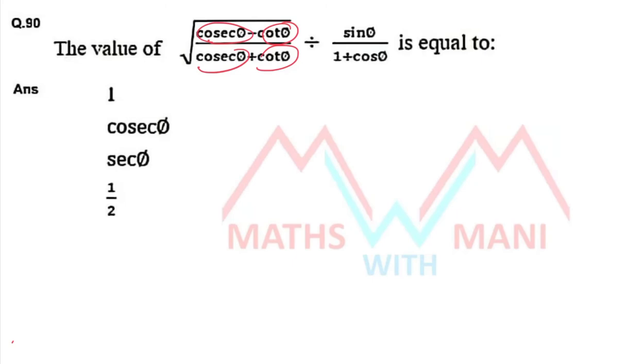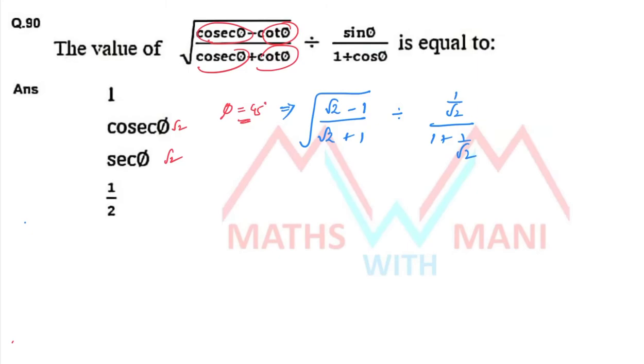If I take phi equal to 45, cosecant 45 is root 2, secant 45 also root 2. We'll check whether the option is root 2 or 1 or 1 by 2. If I take phi equal to 45, cosecant 45 is root 2, so root 2 minus 1 by root 2 plus 1 under root, divided by sin phi, that is 1 by root 2, by 1 plus 1 by root 2. Since 2 and 1 are consecutive natural numbers, I can directly write 1 by root 2 plus 1 as root 2 minus 1.